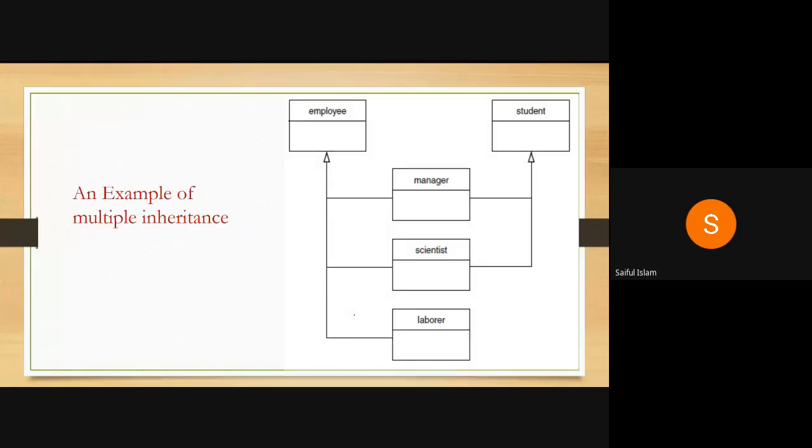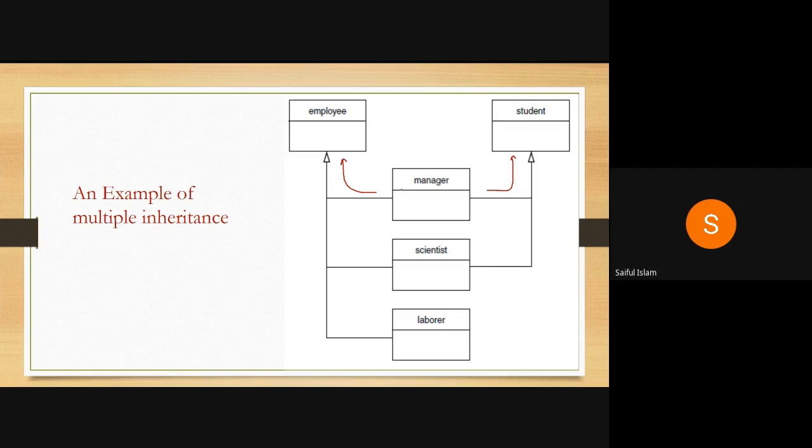So now we're going to take an example of multiple inheritance. Let's see two different classes, employee and student. Employee is a class, student is a class. So employee must have certain data of its own, and class student must have certain data. Now we are constructing a class manager. Manager has two base classes, one is employee, another is student. So it's derived from an employee and a student class. So it will contain both employee data and student data.